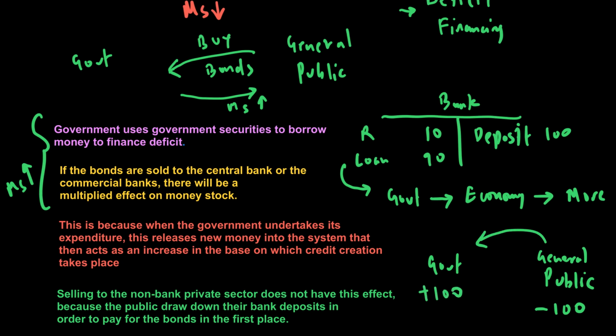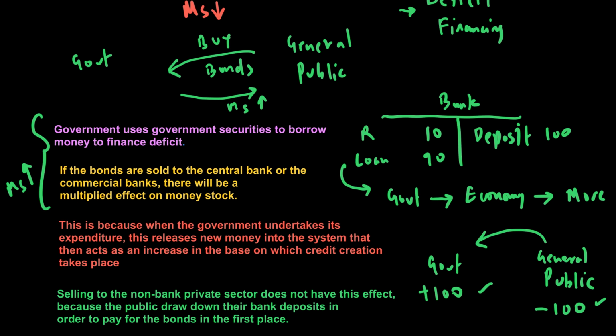So let's say this is the government, and this is the non-bank general public. The general public takes out 100 from their deposit and gives it to the government, but that 100 goes back to the economy. The net effect is that deposits will be unchanged. Some deposits go down because government securities are bought, the government then gets that money and spends it into the economy, which means money supply goes back to the same level.